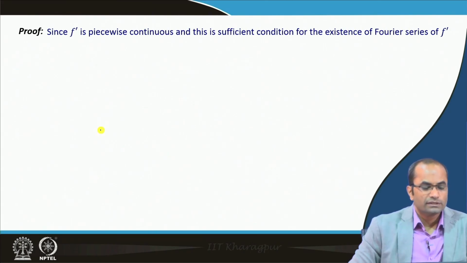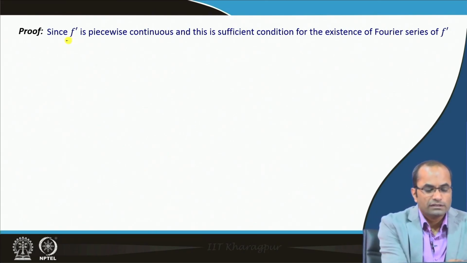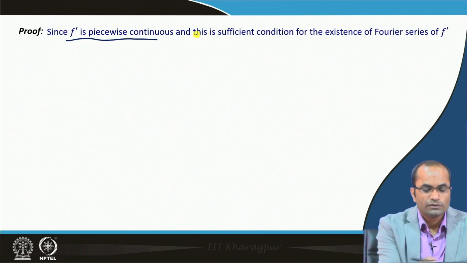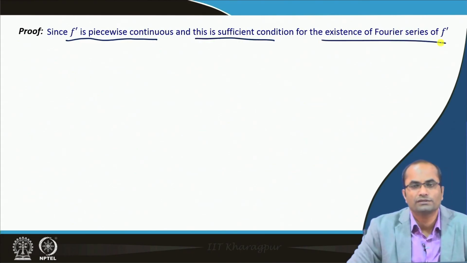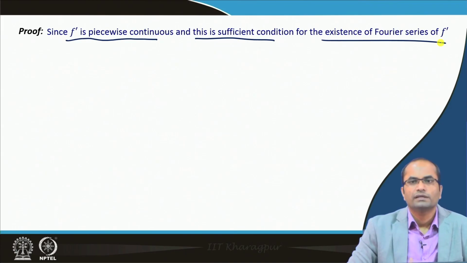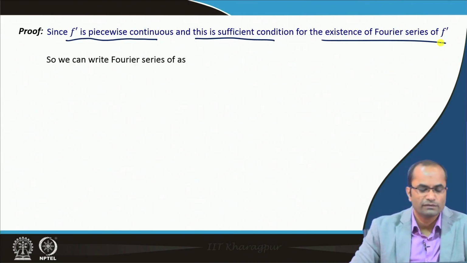So, to prove this, we will start with the assumption that f prime is piecewise continuous. So, this is sufficient for the existence of the Fourier series of f prime. Since f prime is assumed to be piecewise continuous, we can write down its Fourier series. So, let us just begin with it.